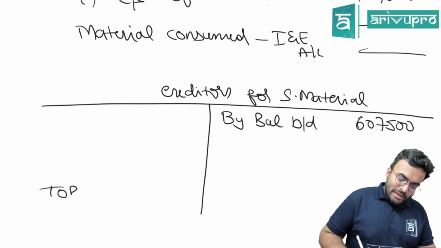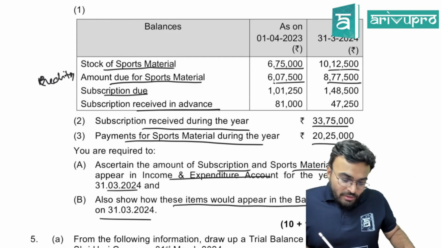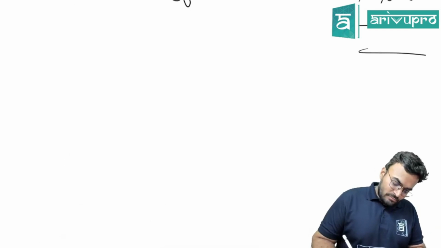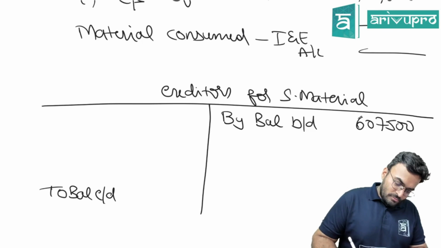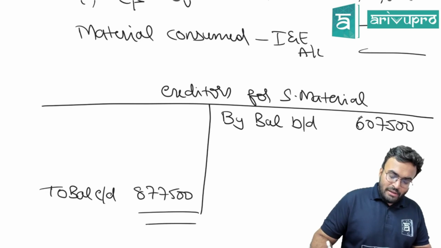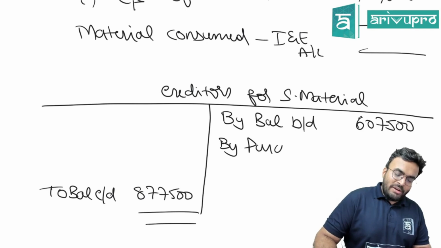To balance carried down. How much is the amount payable? 8,77,500. Now, by purchases, we don't know.